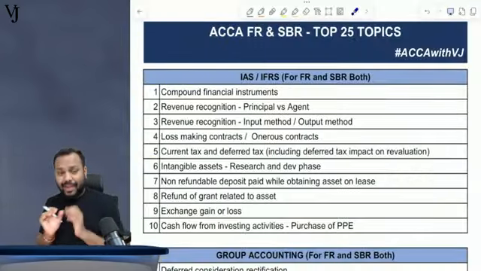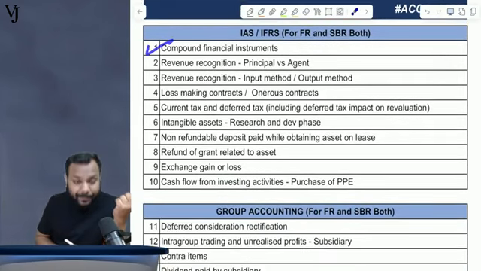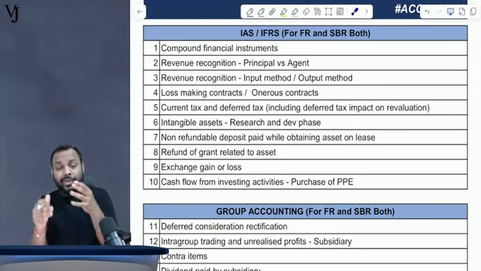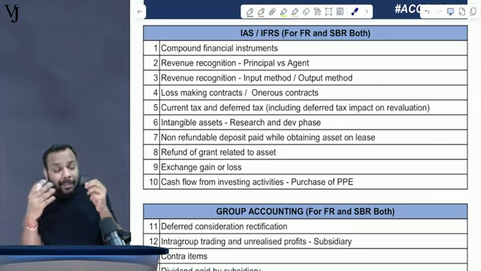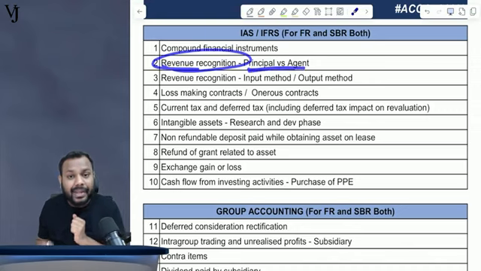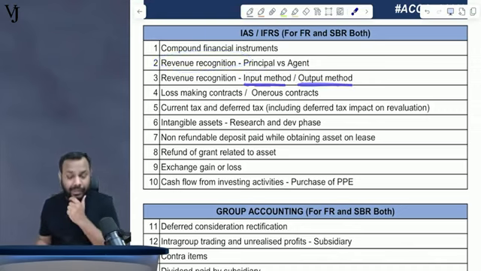So what I have done is I have identified these topics. One of them is the compound financial instrument, the breaking up of the instrument into equity and the financial liability. What will the finance cost be? What will the equity component be? What is the settlement amount? All of these things. Revenue recognition from principal and agent perspective, revenue recognition from input method, output method perspective, onerous contract,